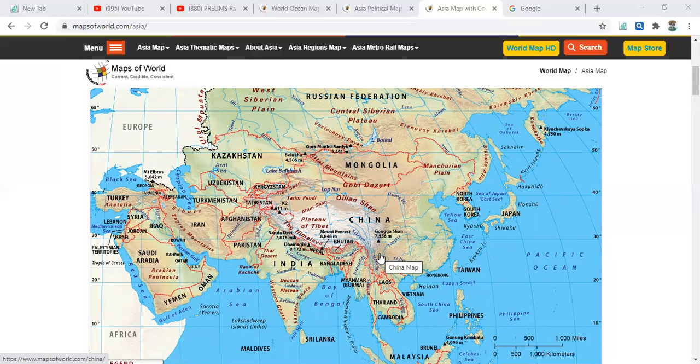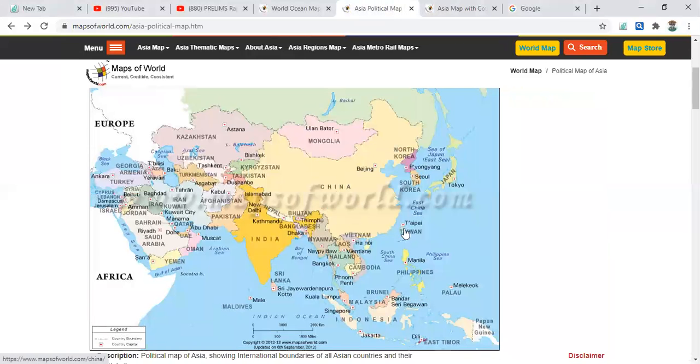Then we can see the major countries in Asia.